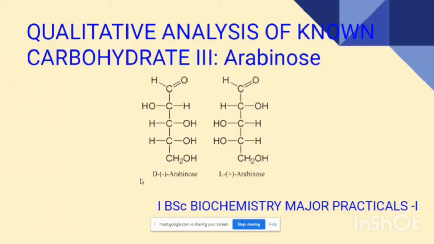Today we're going to discuss the qualitative analysis of the known carbohydrate number 3, that is arabinose. We know arabinose is a pentose, which contains 5 carbons. So let us look into the qualitative analysis of the known carbohydrate number 3, arabinose.